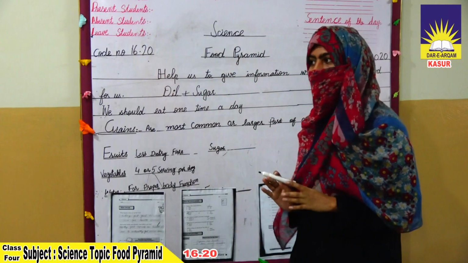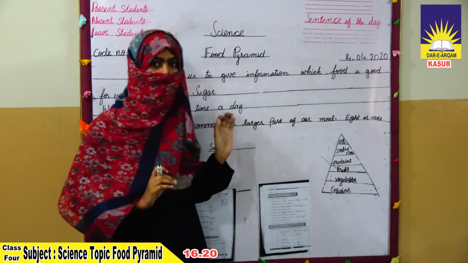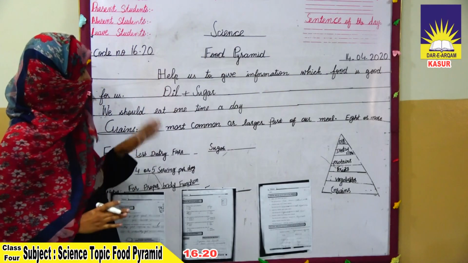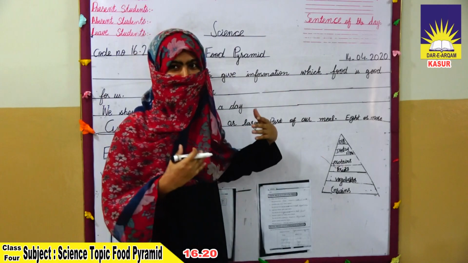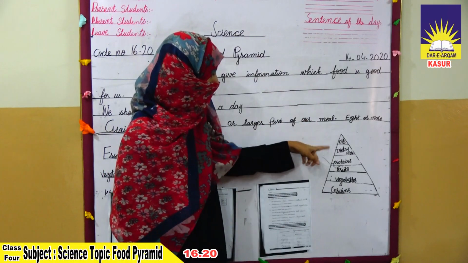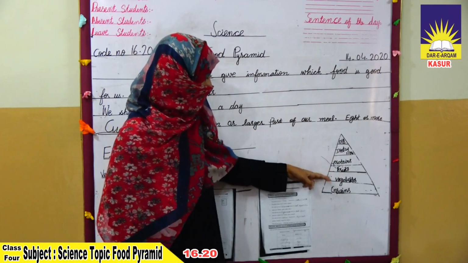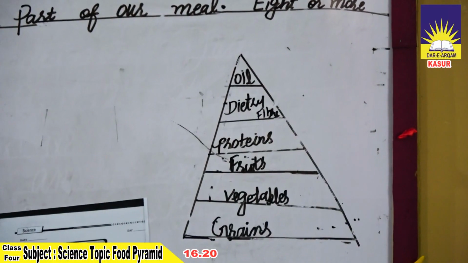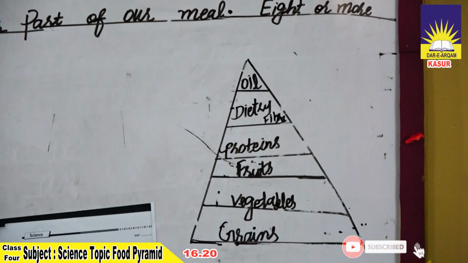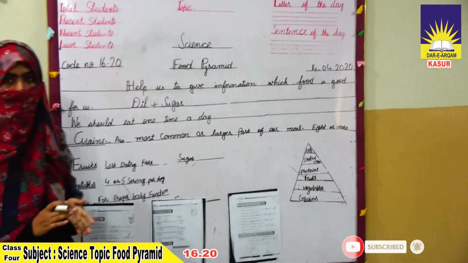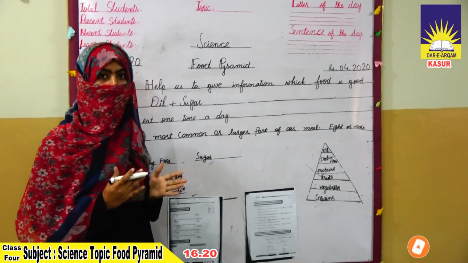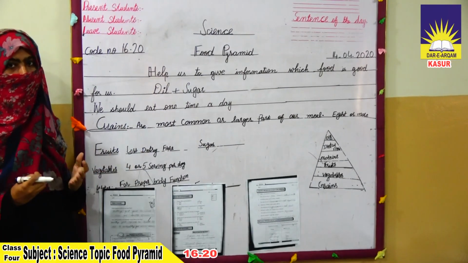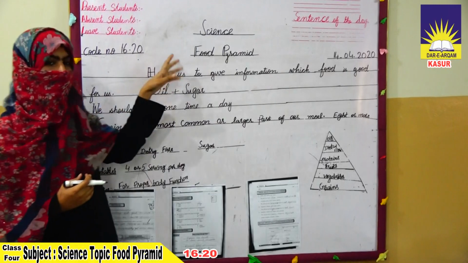Food pyramid is used to classify food into different groups. Food is classified into different sequences, just like we have to classify oil, dietary fibers, proteins, fruits, vegetables and the grains into different sequences according to their food value. Food pyramid helps us to give information. It provides information to know which food is good for us or which is not good for us about food.